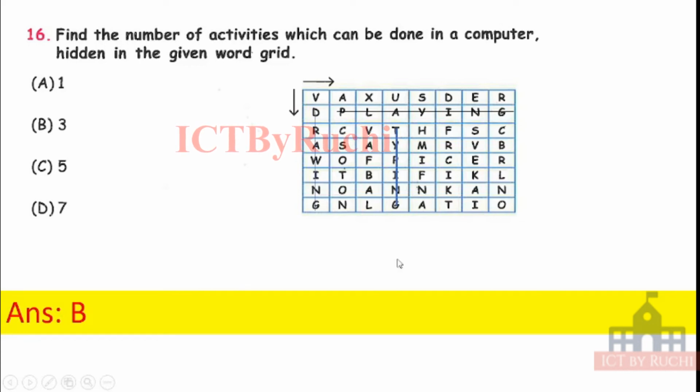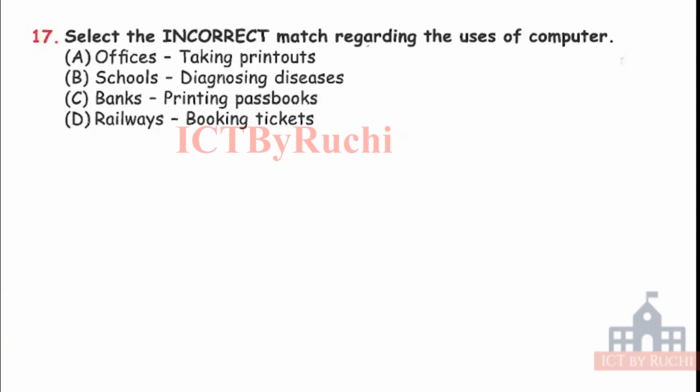Okay. Next question. Select the incorrect match regarding the use of a computer. A. Offices, taking printout. B. Schools, diagnosing diseases. C. Bank, printing passbook. D. Railway, booking tickets. We have to find the incorrect match. So, is computer used in office for taking printout or not? In school, is computer used for diagnosing disease or not?